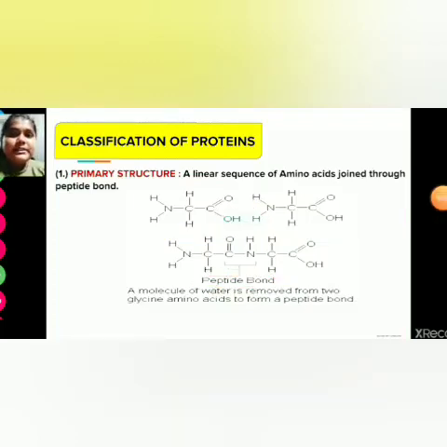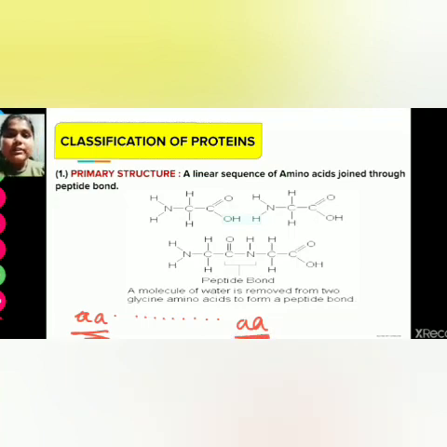Let's start with the primary structure of protein. Primary structure is the simple structure. It is a linear sequence of amino acids just joined by the peptide bond. It contains only peptide bonds. When we are given a polypeptide chain, there is one amino acid here, many amino acids, and there is a last amino acid. How will we say which is the first amino acid and which is the last amino acid?